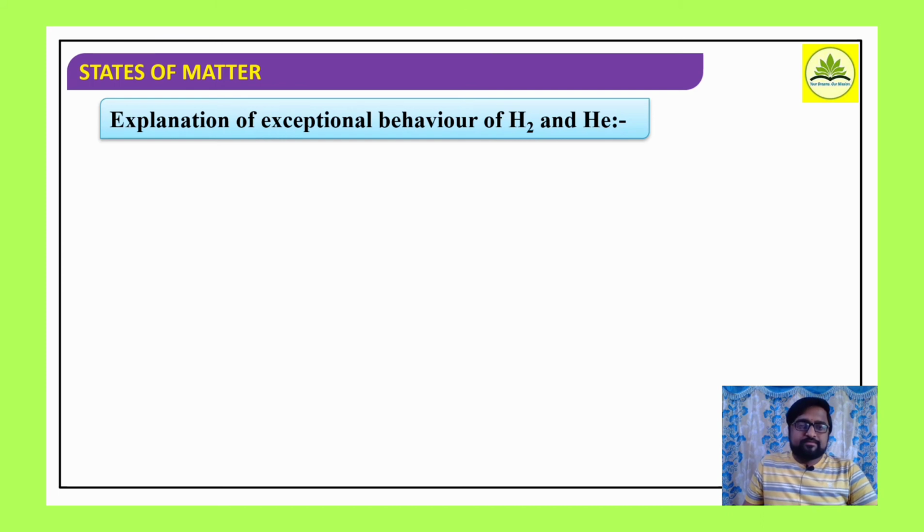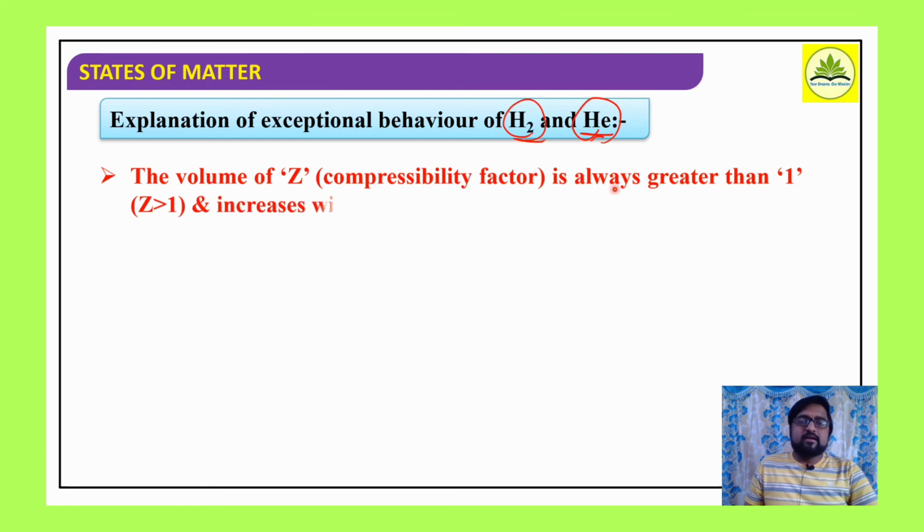At very low pressure, high volume, it shows ideal behavior, and at moderate pressure they show negative deviation, at high pressure they show positive deviations. And with respect to hydrogen and helium gases, there is a certain exceptional behavior of these two gases. Consider that Z, the compressibility factor, is always greater than 1, and increases with increase in the pressure.